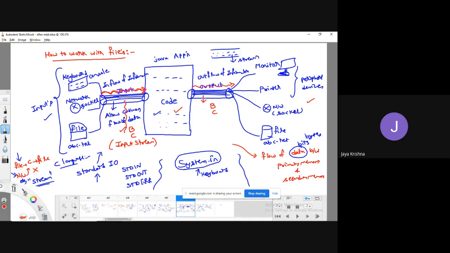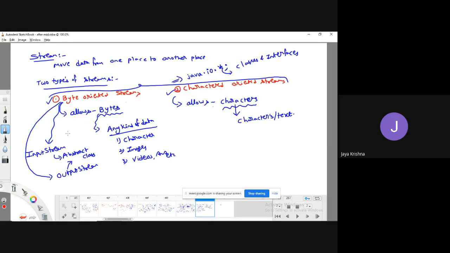Whenever you are trying to move data from an application to output devices, you have to use a stream called OutputStream. Guys, observe. Try to make it clear. These classes I have given are in byte oriented streams only.